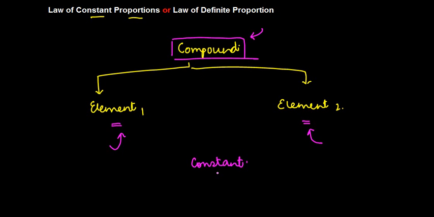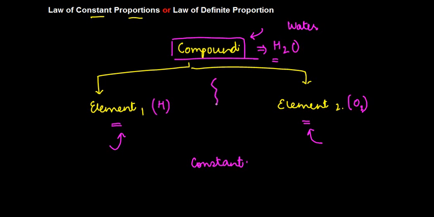Now what do I mean by this? Let me take a particular example. We have a compound, let's say the simplest one is water. Water consists of two elements, if I may call them that. One is hydrogen and the second is oxygen.